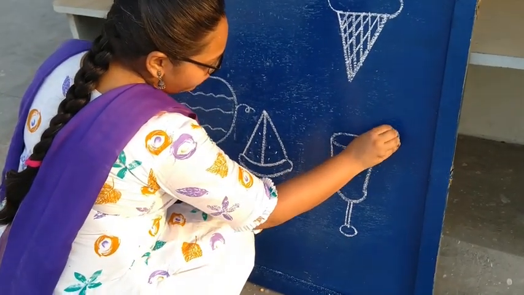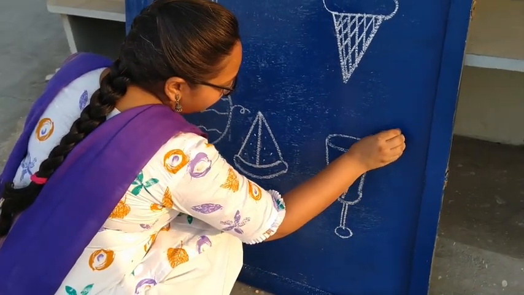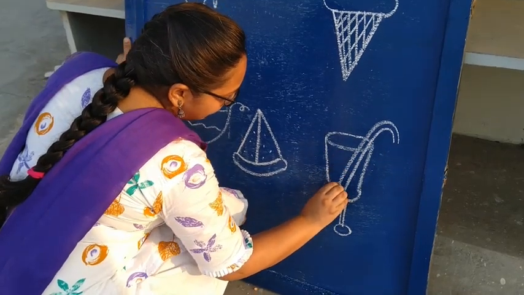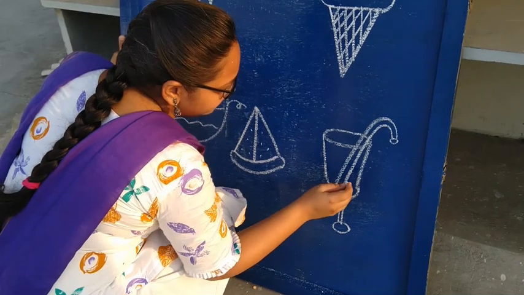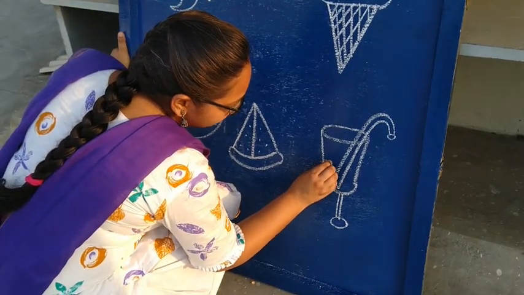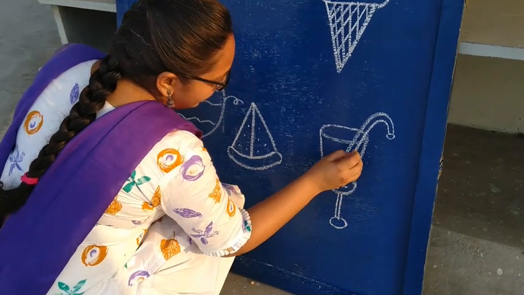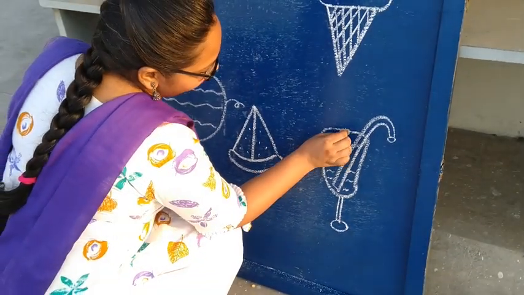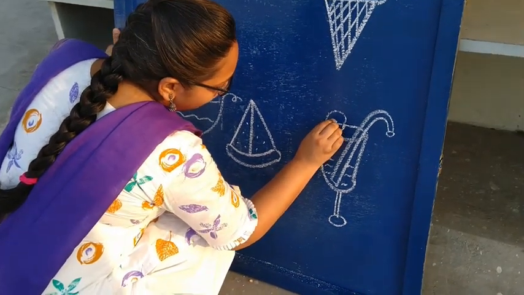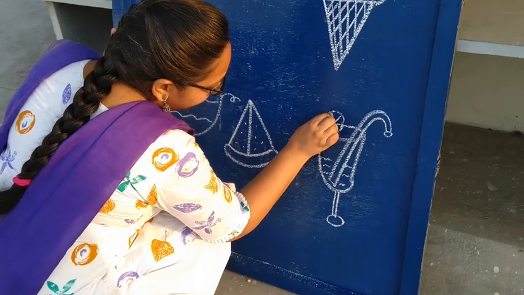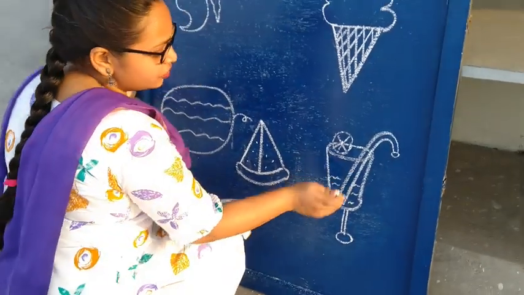So, curve, slanting line, come down. Leave some space again. Curve, slanting line, come down and join like this. Join this with an oval. After that, draw little juice inside it and decorate the glass with a slice of lime. Draw a circle, a dot inside it, then slanting lines. Your juice glass is ready.